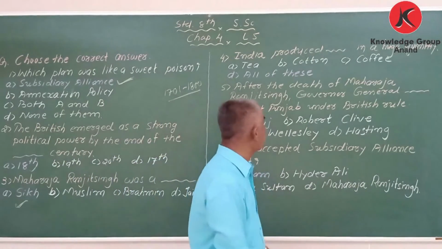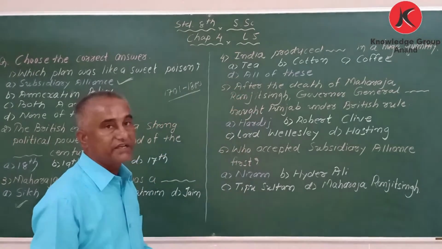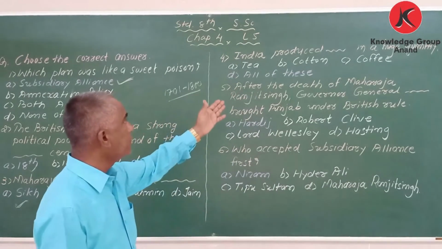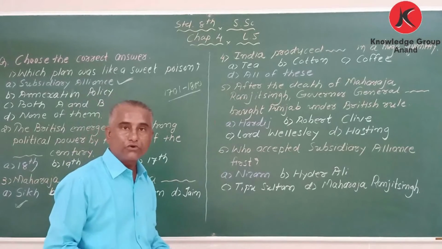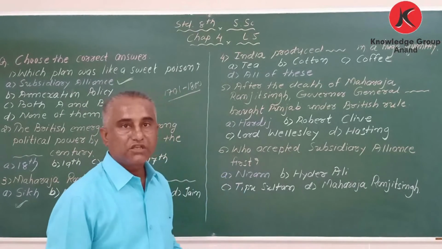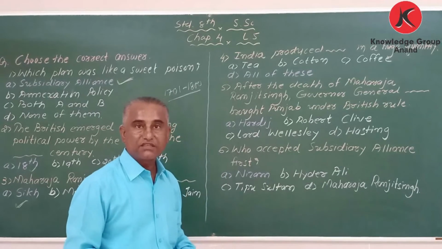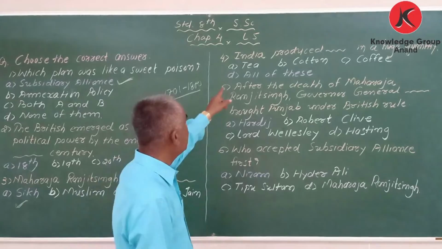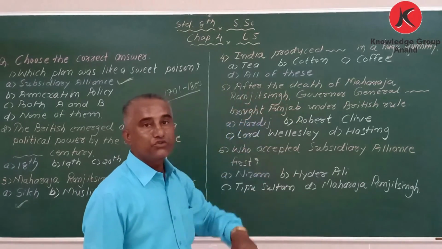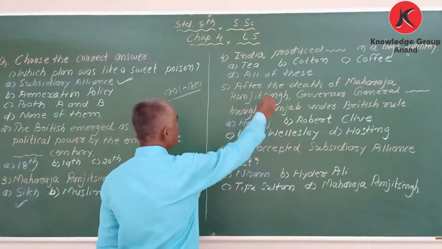Now next one is, India produced blank in a huge quantity. Do you know why the Britishers came to India? Yeah, correct, just to do business of tea, then cotton and other things. So here, India produced blank in a huge quantity. Huge means a large quantity. So what was that?